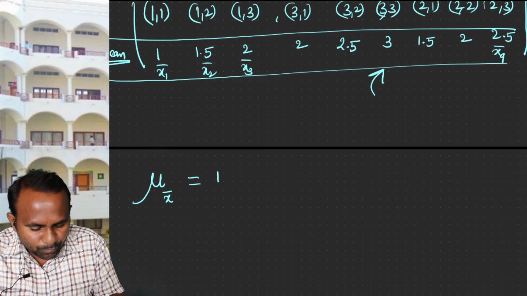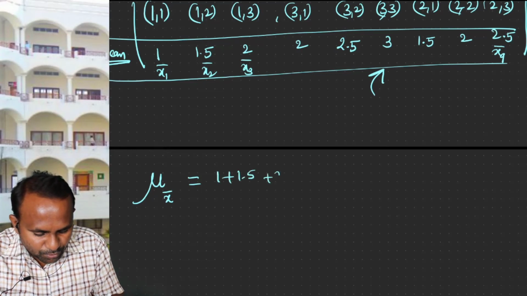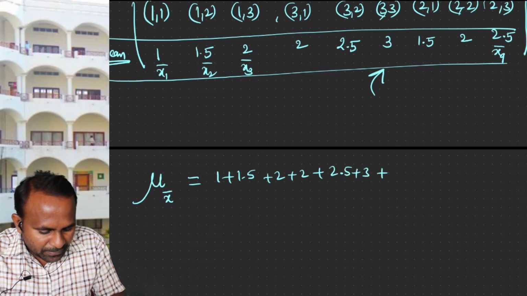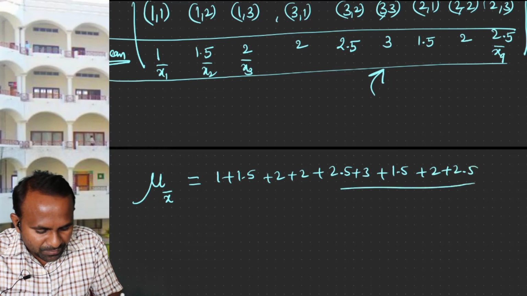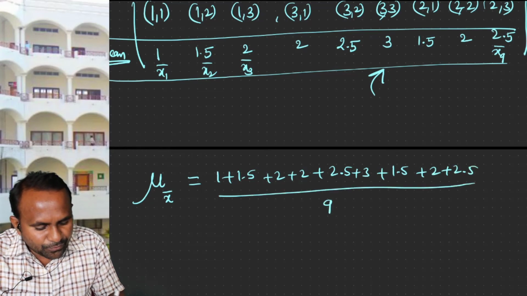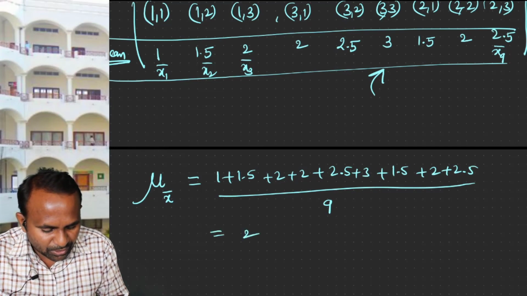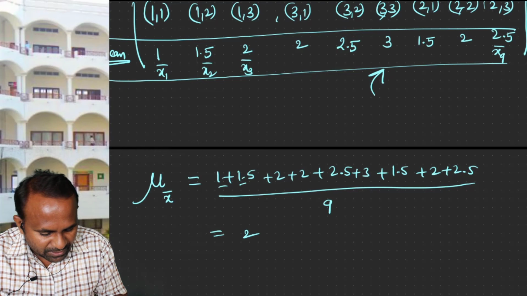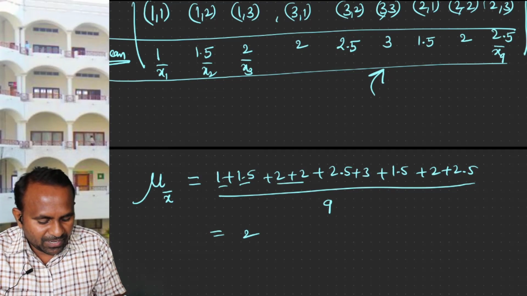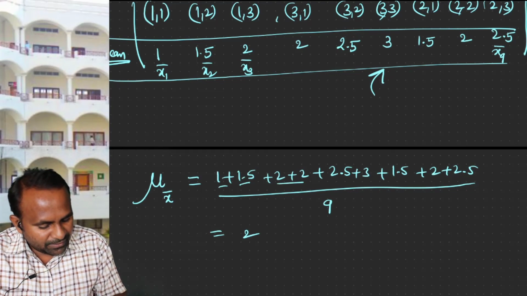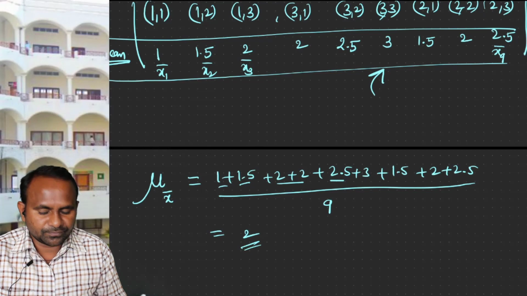It would be 1 plus 1.5 plus 2 plus 2 plus 2.5 plus 3 plus 1.5 plus 2 plus 2.5, whole divided by 9. So, this is the average of all these means. Of course, that would be 2, because 1 plus 1.5 is 2.5, plus 4 is 6.5, and the rest will make the total 18. 18 divided by 9 would be 2.